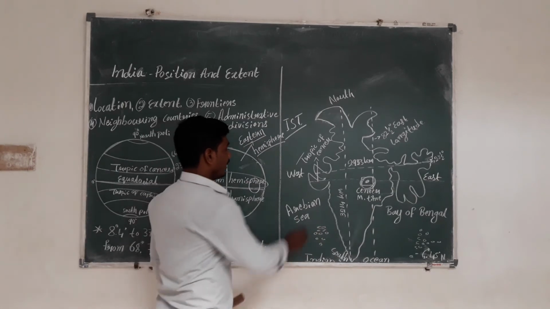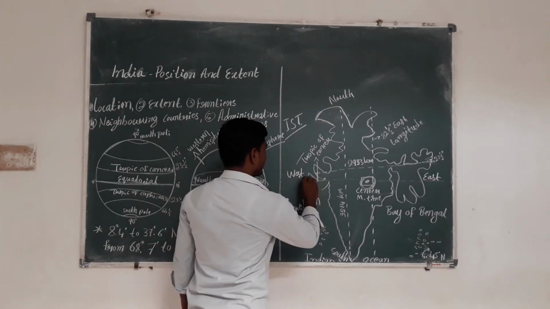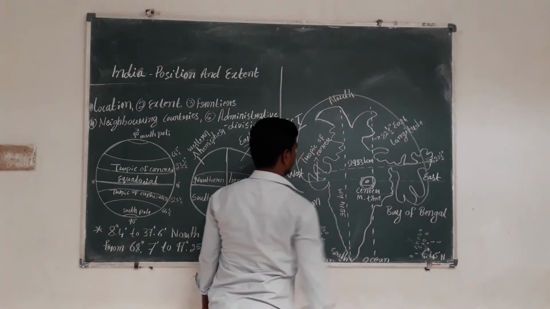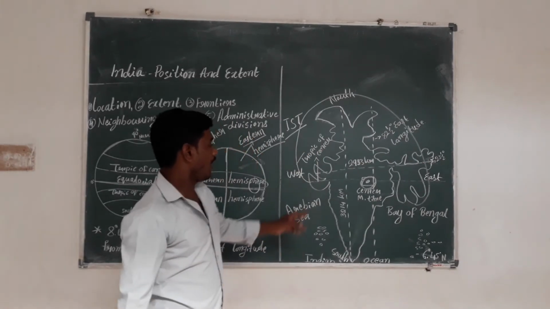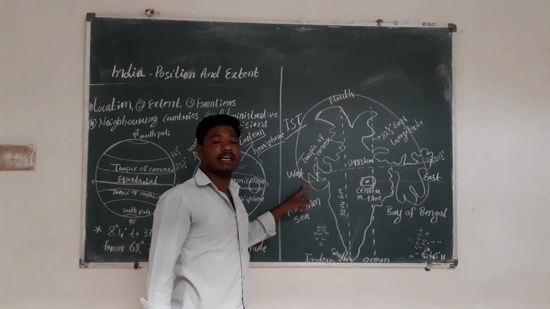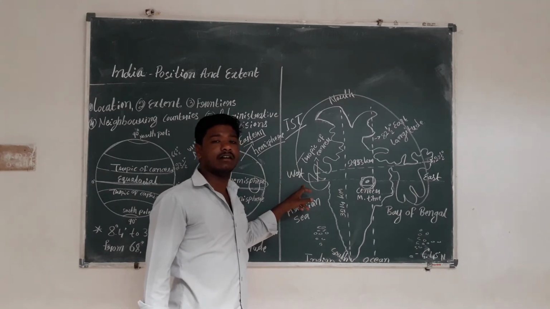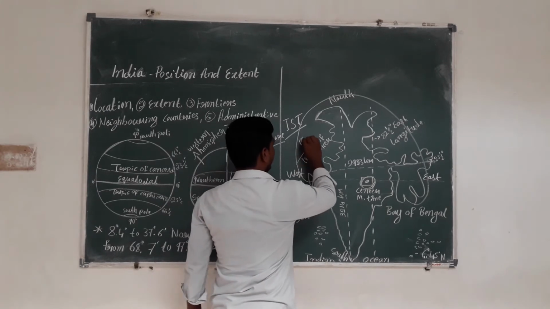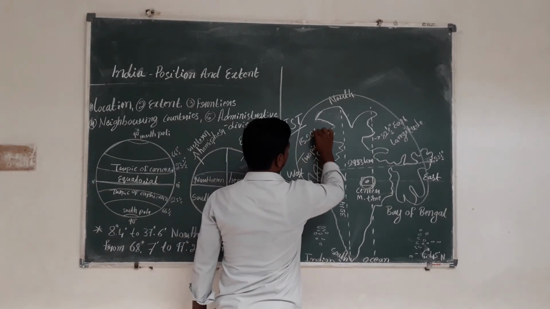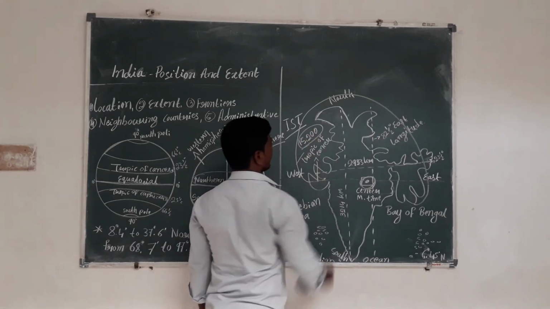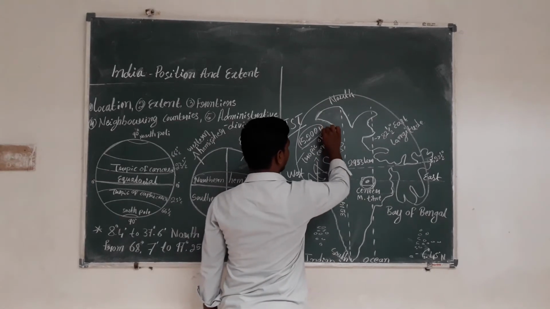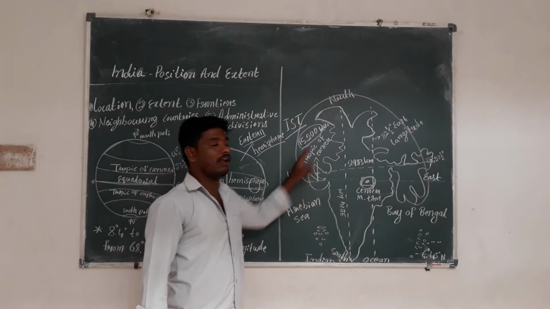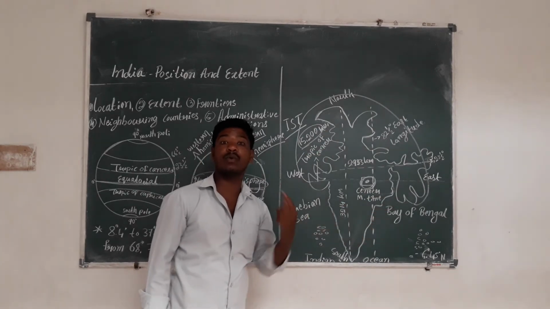Here, our India's land frontiers, from here to here, how many kilometers? The land frontiers are 15,200 kilometers.